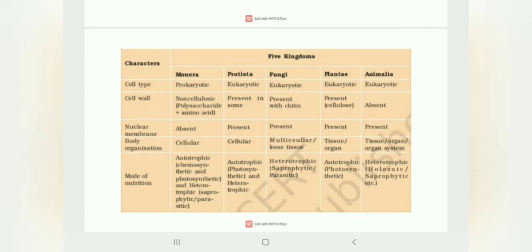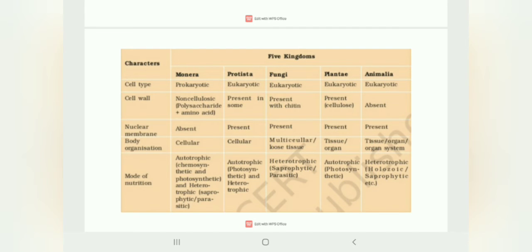Coming to Monera, the cell type is prokaryotic. In Protista, all are eukaryotic. Next, coming to the cell wall, it is non-cellulosic in Monera, which means polysaccharide plus amino acids. In Protista, it is present in some. In fungi, it is present with chitin, and in Plantae, the cell wall is made up of cellulose. In Animalia, the cell wall is absent. The nuclear membrane is absent only in Monera and present in all other kingdoms.